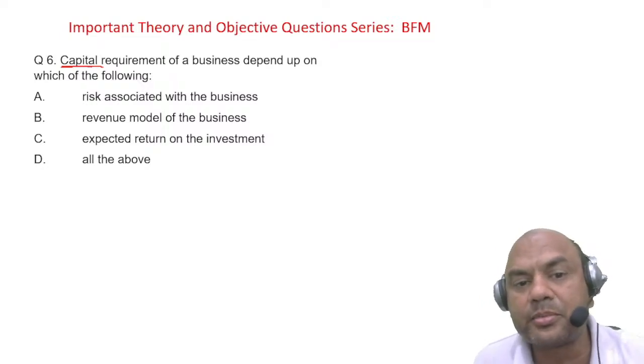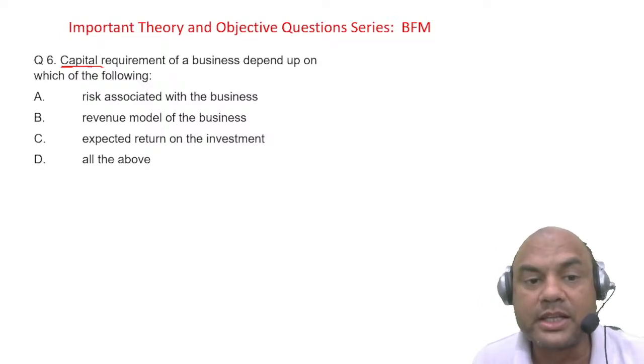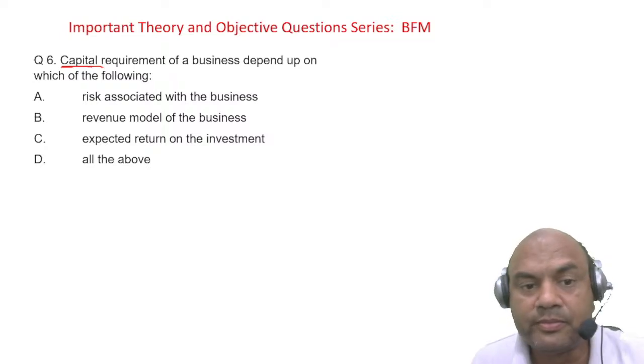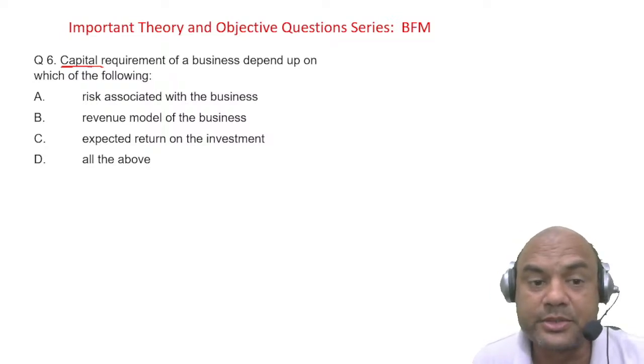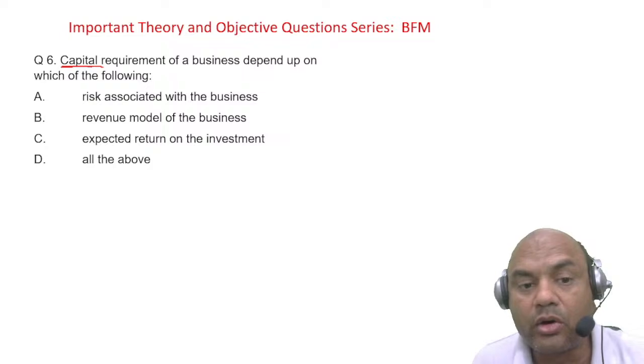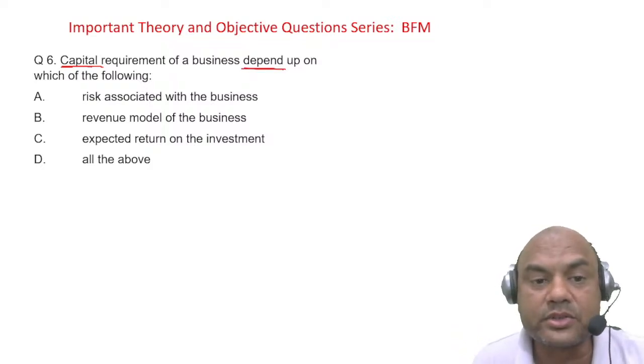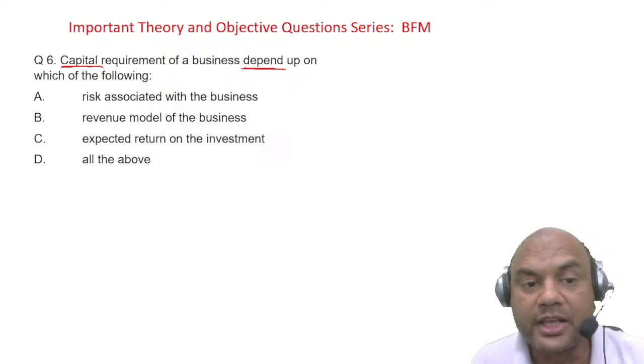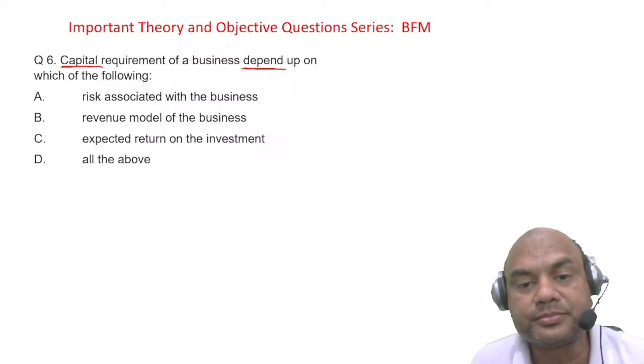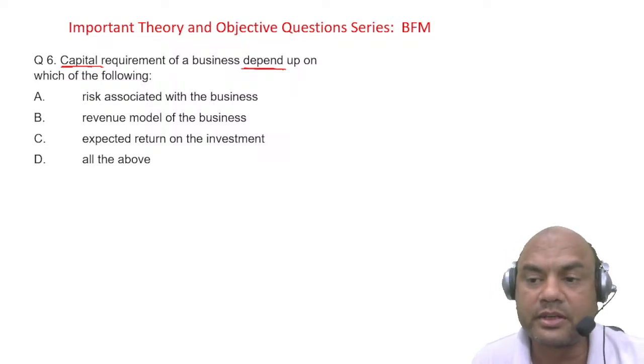Capital requirement of a business depends upon which of the following? Risk associated with the business, revenue model of the business, expected return on the investment, and all of the above. So what does this capital requirement depend on? Risk associated, revenue model, expected return, all of the above. What do you think?